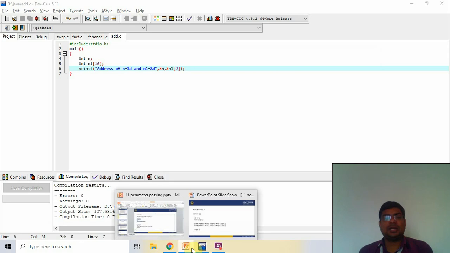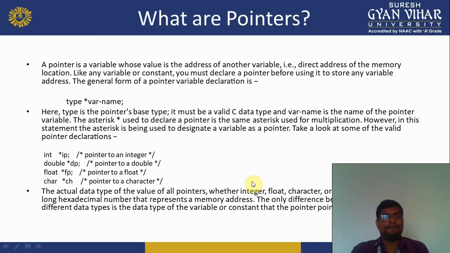Now what is next? A pointer is a variable whose value is the address of another variable. Means what is the pointer? When we use the address of any memory location, then we pass that address to a pointer. What is the benefit? Direct address of the memory location. Like any variable or constant, you must declare a pointer before using it to store any variable address. The general form of a pointer variable declaration is.